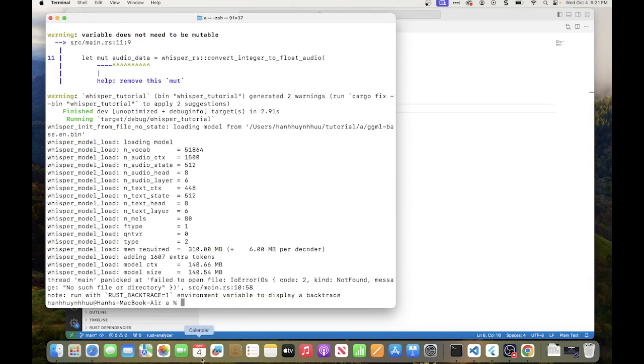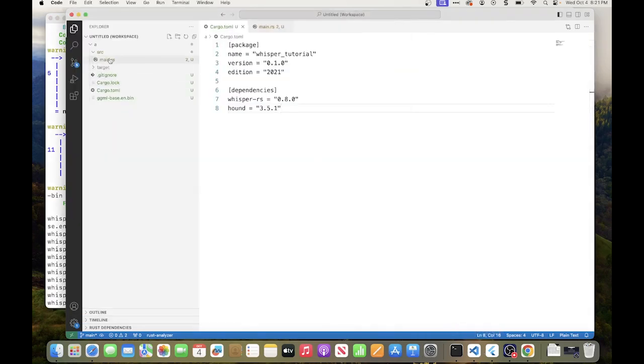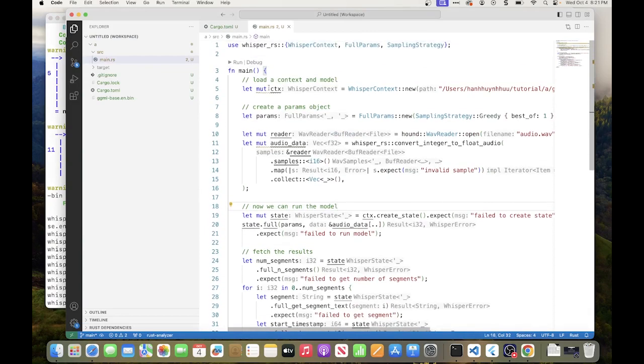All right, so yeah, there's no file. We can't find the file, obviously. This is annoying. Why would you do that? Mute. Yeah. So the rule here is that if something doesn't have to be mutable, we don't define it as mutable. Okay. We're missing the audio file.